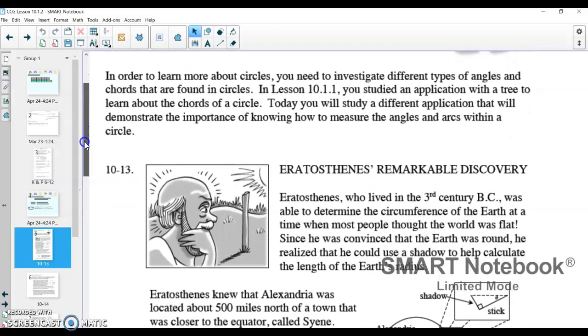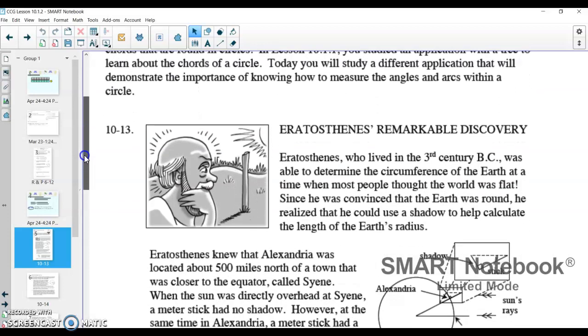This problem, like I said, is one that I really like, and I'm actually even going to read the problem to give it some context to what we're doing here. Eratosthenes, who lived in 3rd century BC, was able to determine the circumference of the Earth at a time where most people thought the world was flat.